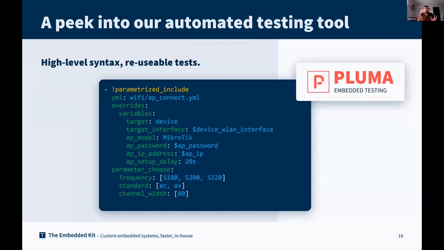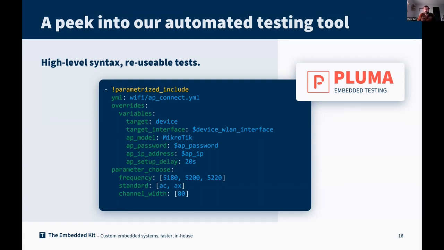I will take just a few seconds to talk about how you can orchestrate that. You have a lot of different tools to create that. At Embedded Kit, we are creating one that is named Pluma. And here is an example of how you can integrate this access point to connect to the system.